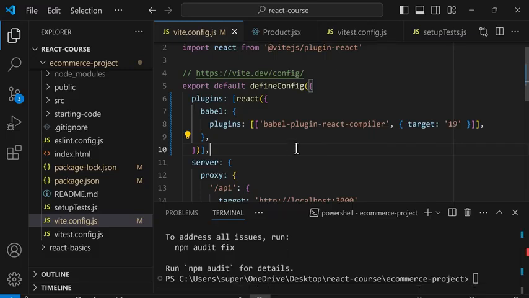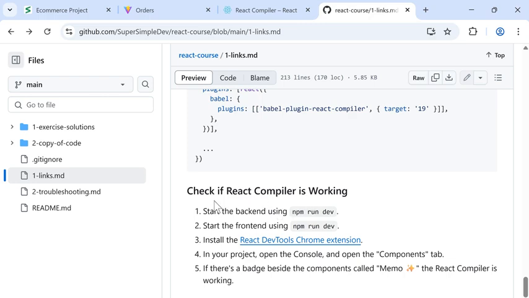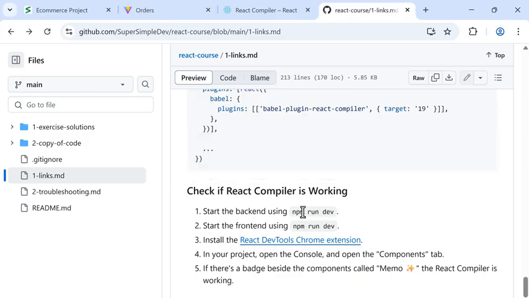Next, let's check if the React compiler is working. So we'll go back to the instructions. And down here, we have some instructions for checking if React compiler is working. Again, follow the instructions on your page because they might have changed. So first, I'll start the backend and the frontend using npm run dev.